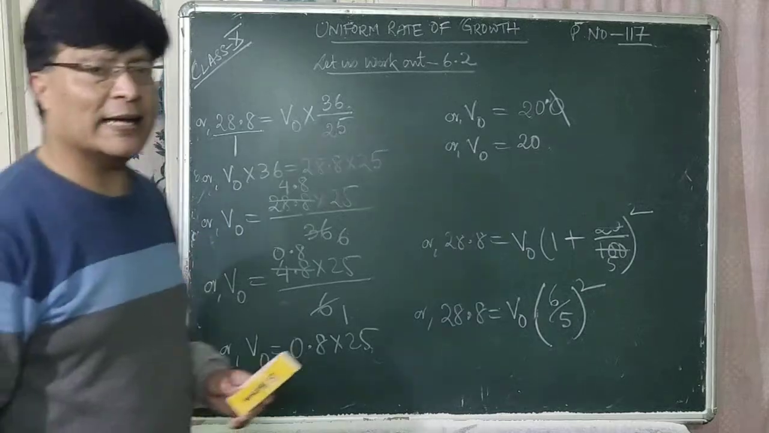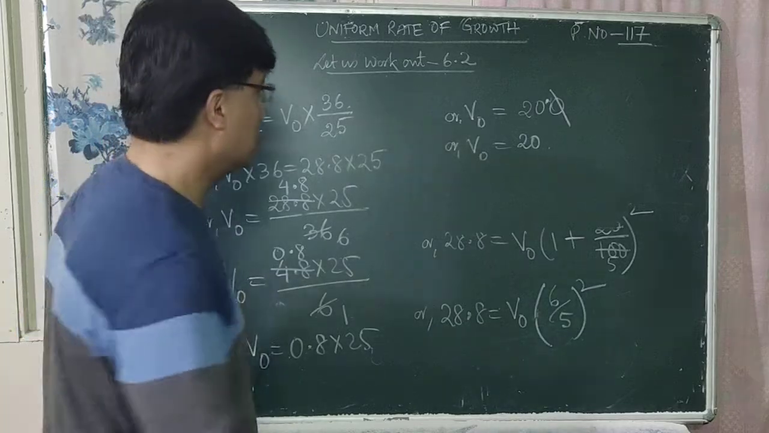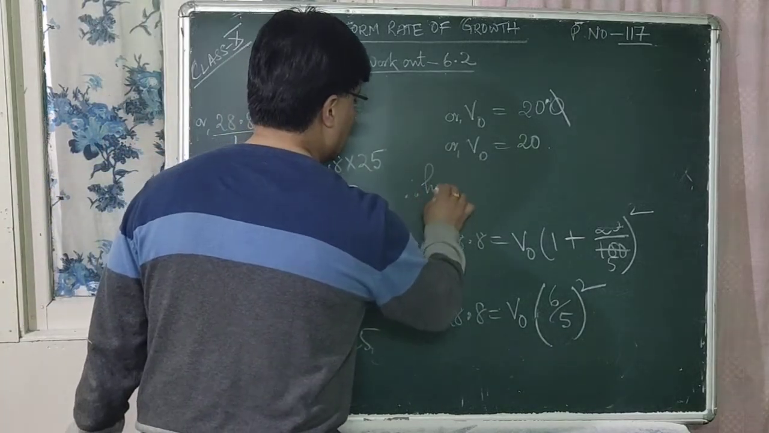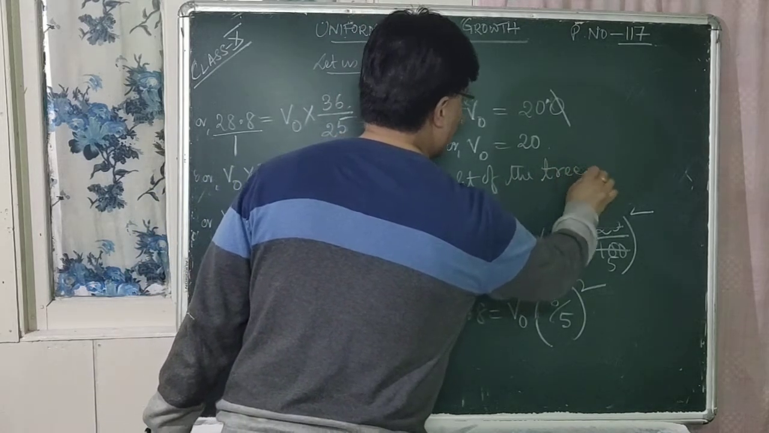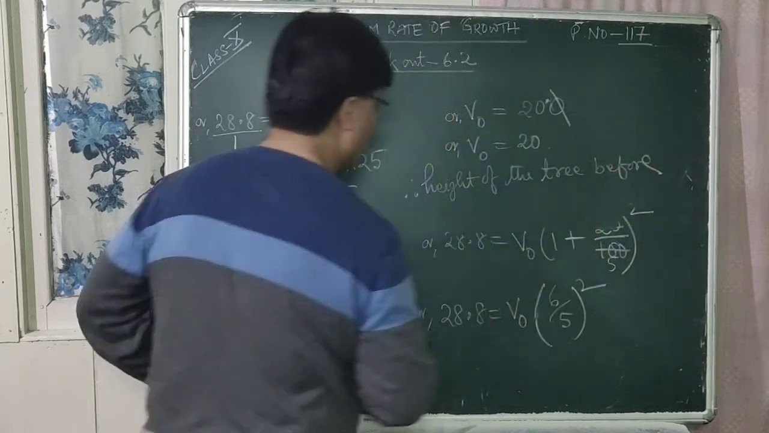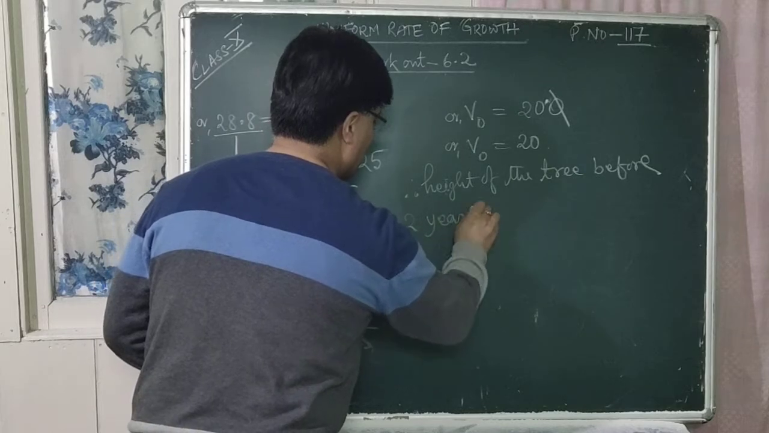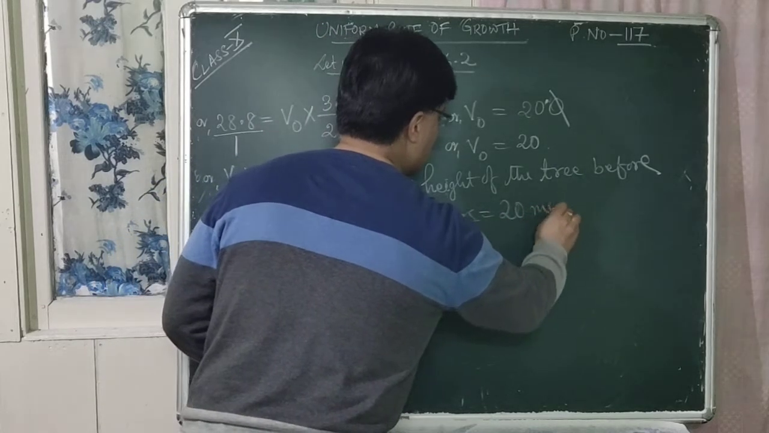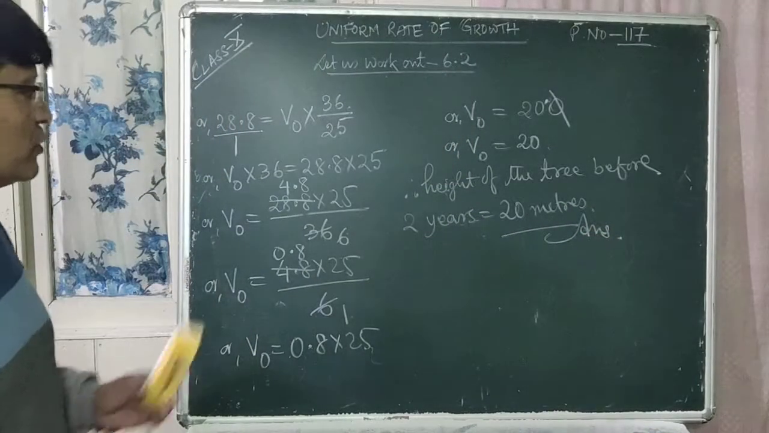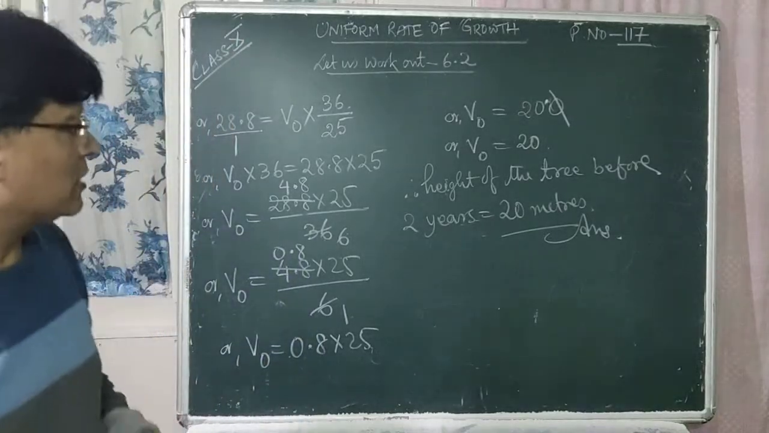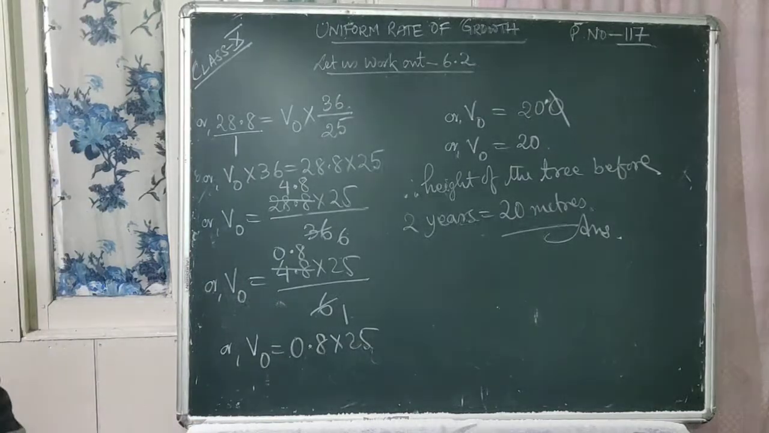So what was the height of the tree before 2 years? It is 20 meters. So therefore, height of the tree before how many years? Before 2 years is equal to 20 meters. So this is the answer. Height of the tree before 2 years is equal to 20 meters. So is that clear to all of you? So I think you have understood it. So we'll do the next question now.